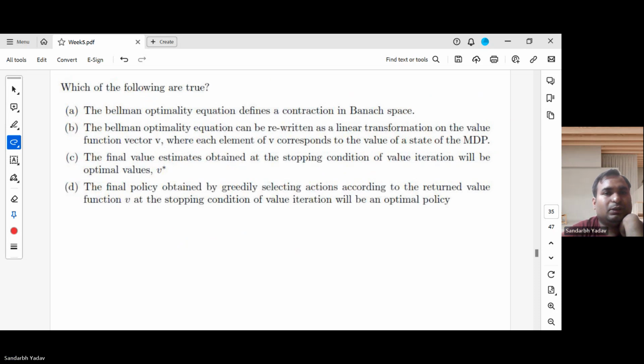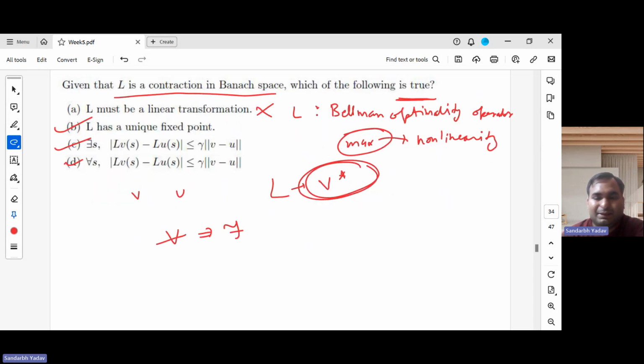So now I am moving to the last question of this section. The last question of this section is: which of the following is true? The first option is the Bellman optimality equation defines a contraction in a Banach space. This we have already seen. Yeah, this is true.